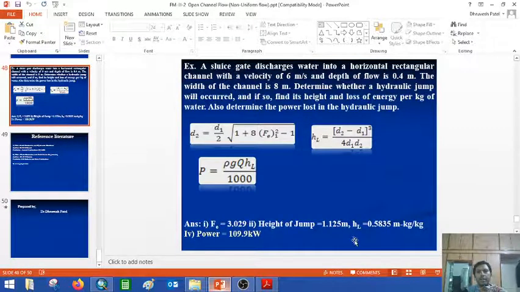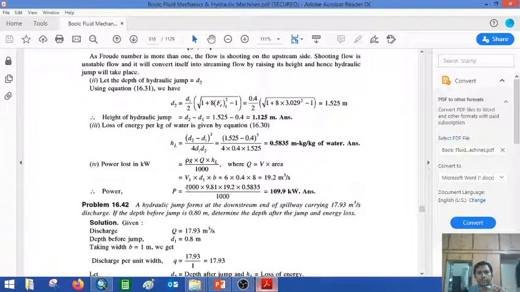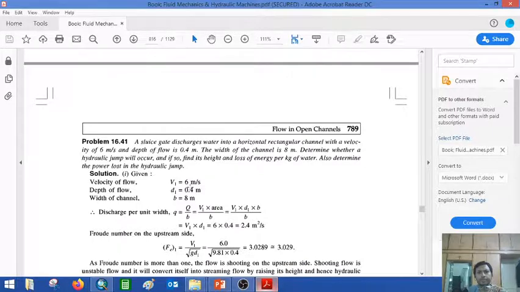And I will take one more example, considering the Froude number. We derived the equation for the Froude number, so let us go to the example. We have a sluice gate discharging water into a horizontal rectangular channel. Velocity is given, depth d1 is given as 0.4 meter, and width of the channel b is given as 8 meters. Determine whether a hydraulic jump will occur, and if so find its height, loss of energy, and also determine the power loss in the hydraulic jump.